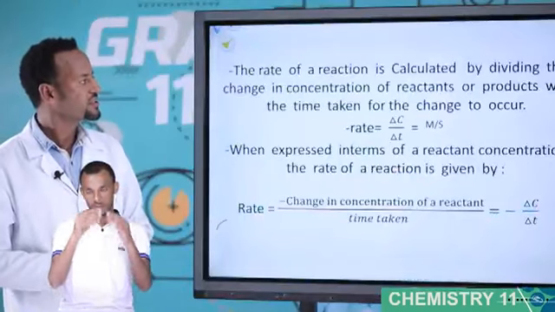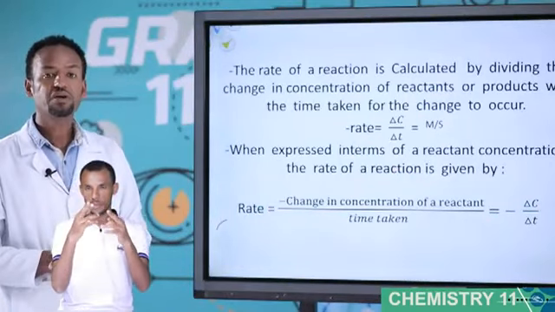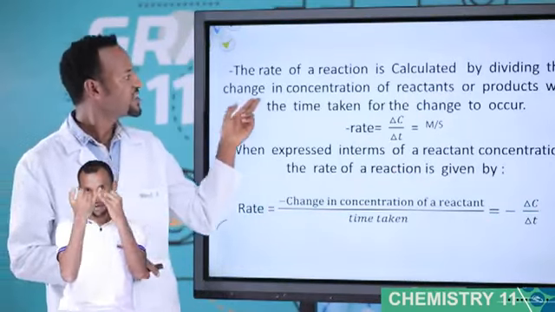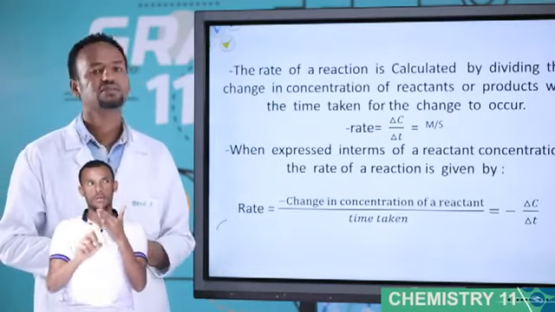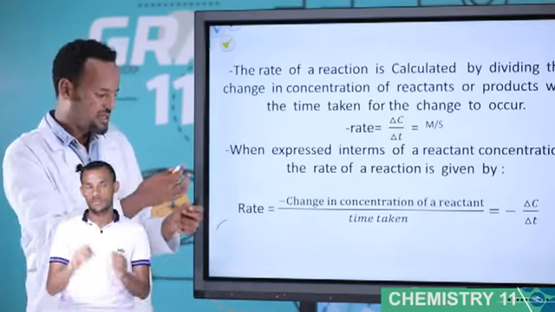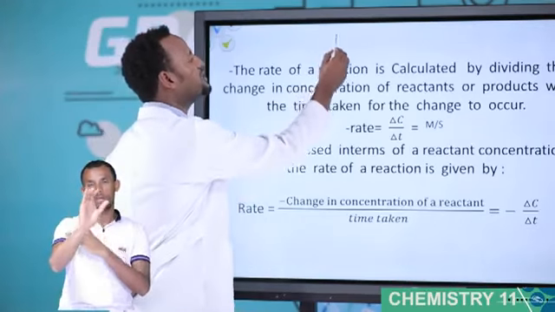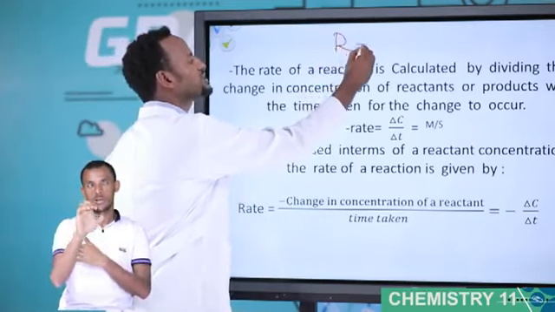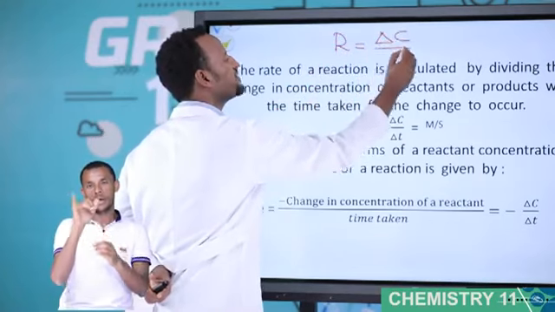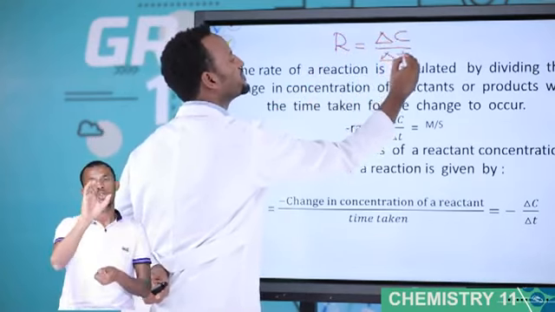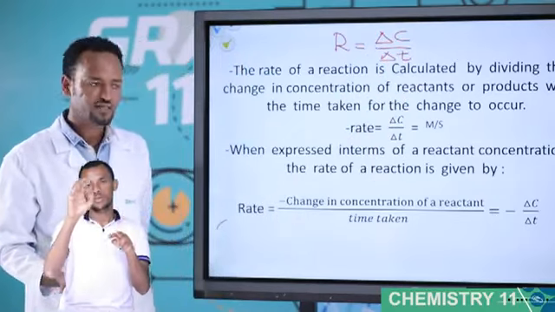The rate of a reaction is calculated by dividing the changing concentration of reactants or products by time. That means rate is always calculated as change in concentration versus change in time. Concentration of what?